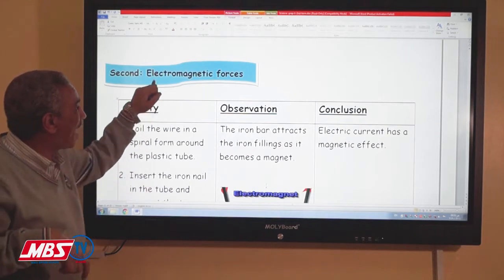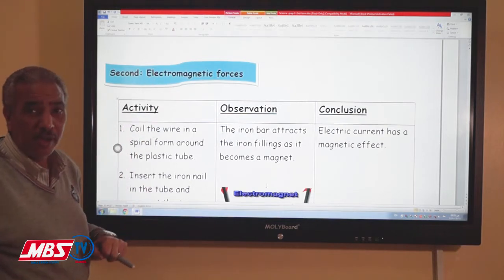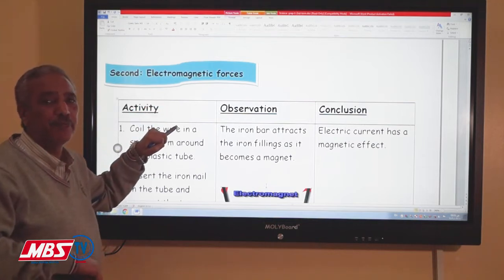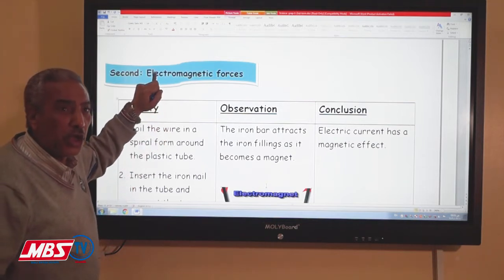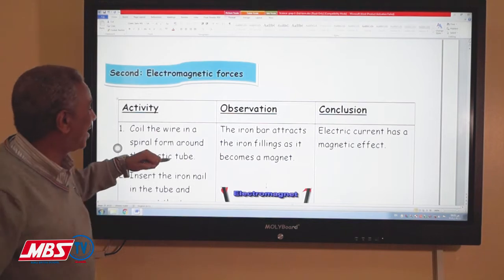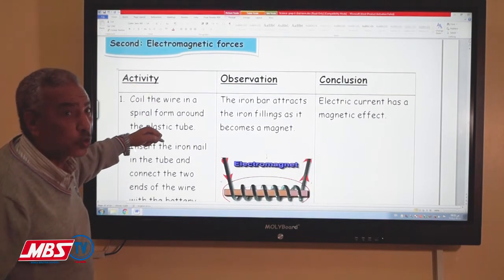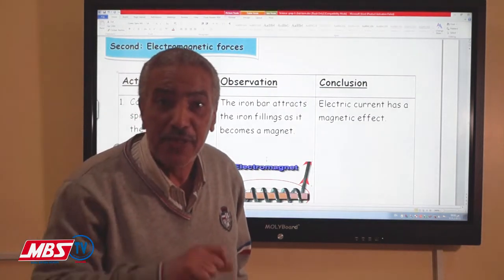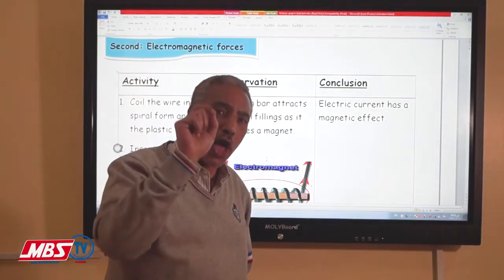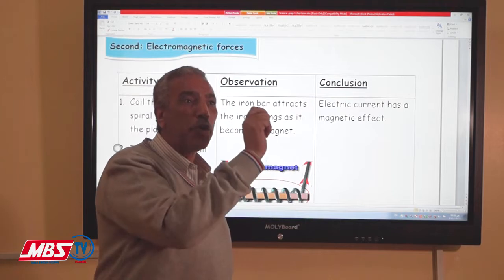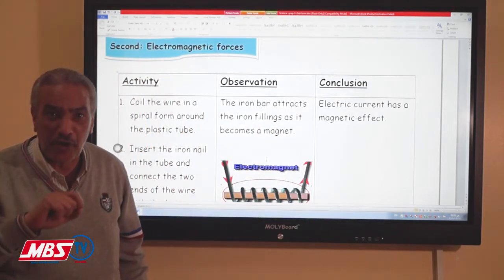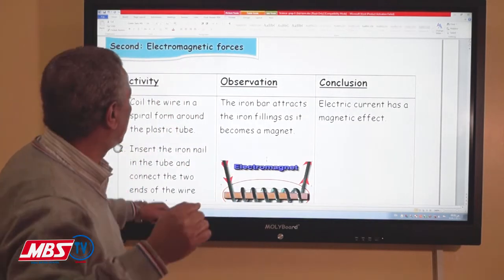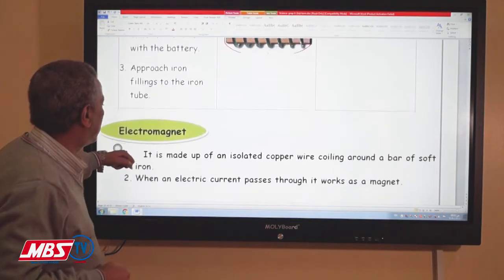That means that the formation of the electromagnet depends on the electricity and making a magnet. Both of them together will be the electromagnet. The electromagnet will produce a force. This force is called electromagnetic force. This electromagnetic force has the ability to attract things made of iron. If these things made of iron can be attracted, that means I have a kind of force. This force is called electromagnetic force.